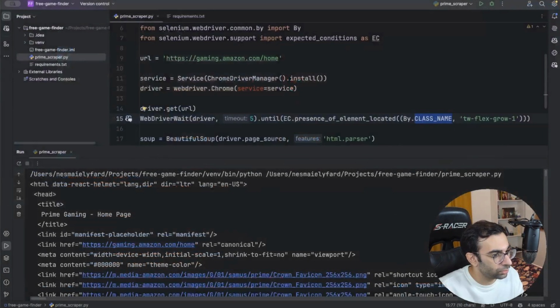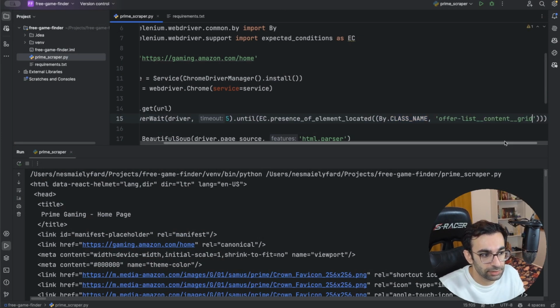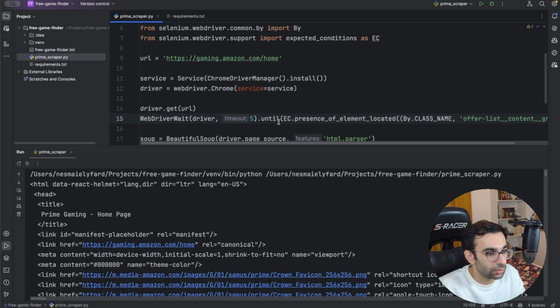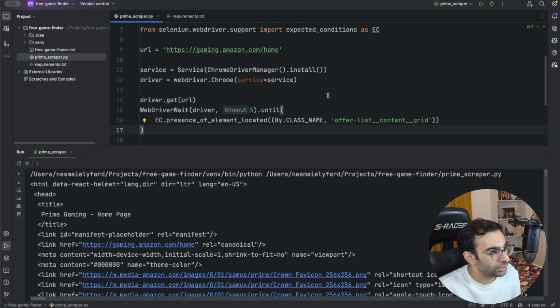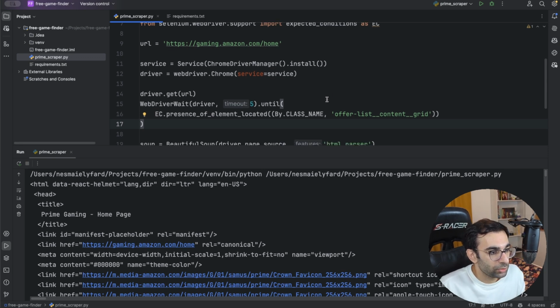Let's go back to the code, and here I will add my class name. And let's also break this line so you can see better. So what I'm doing here is I'm waiting for an element with this class name for 5 seconds. If the 5 seconds are gone and this element is not loaded, we would still see some error.